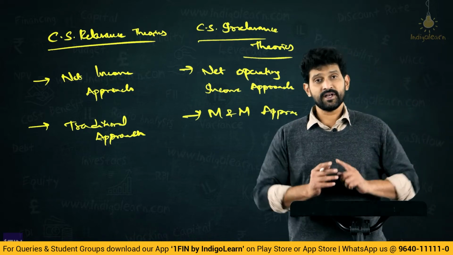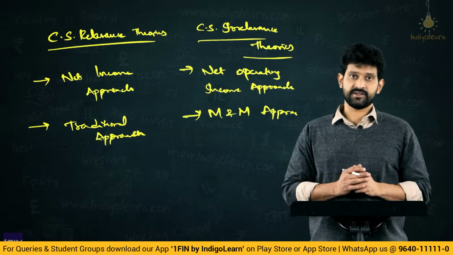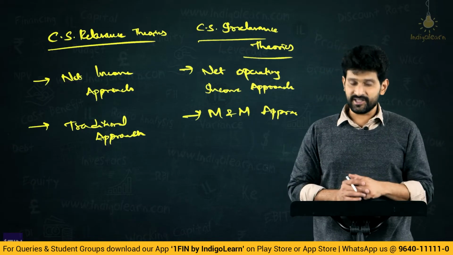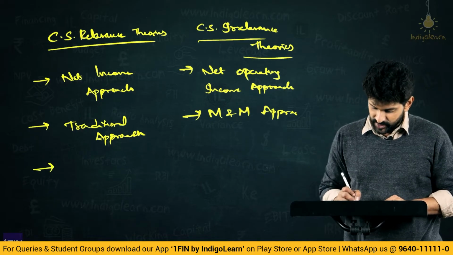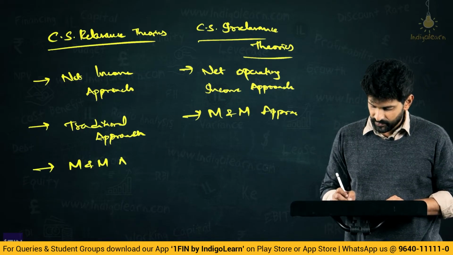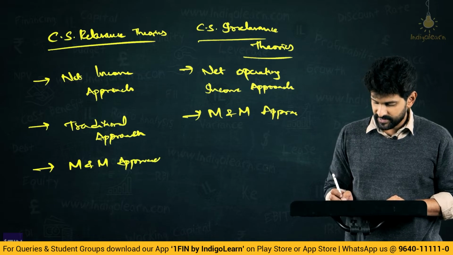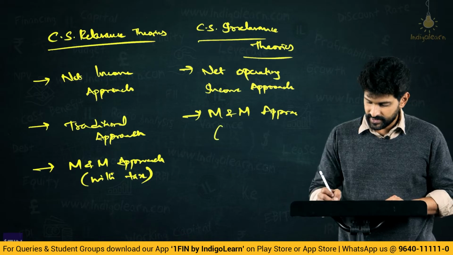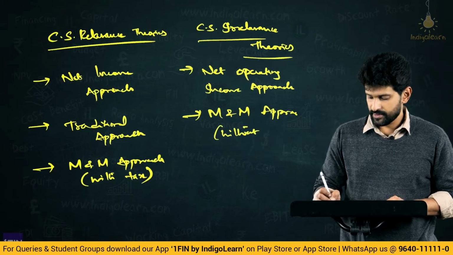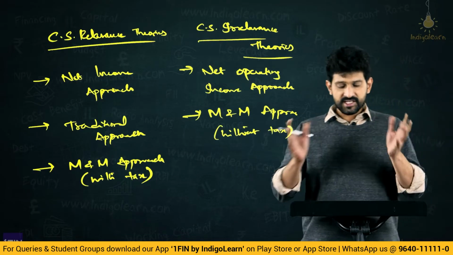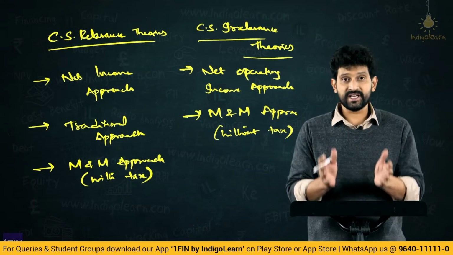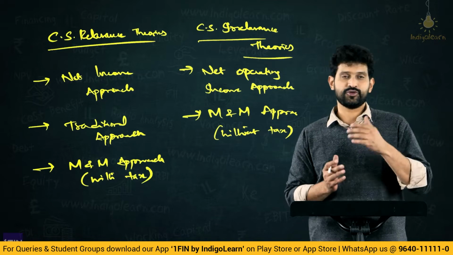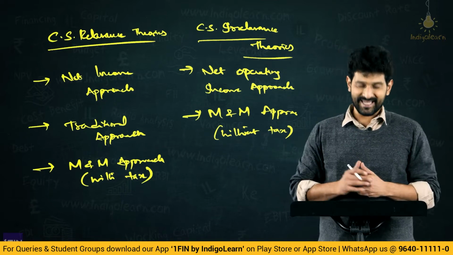Now, this Modigliani-Miller approach, when there are no taxes, comes under the category of irrelevance, but when taxes are considered, it will come under the category of relevance. Therefore, here also we will write the M&M approach, with tax in the bracket here and without tax here. So, these are the total set of theories we will be understanding in this chapter. Firstly, let us move to the net income approach.